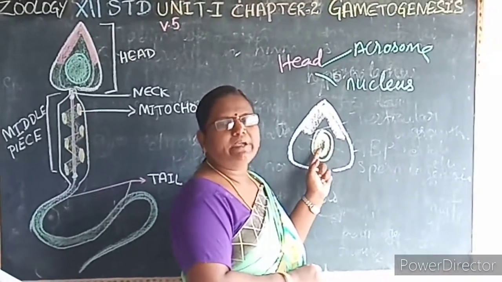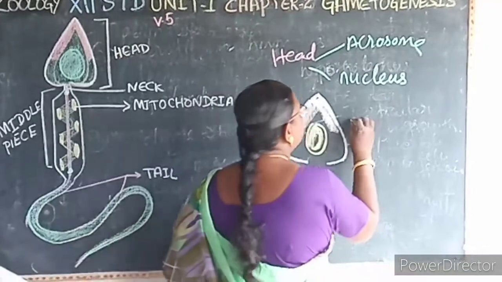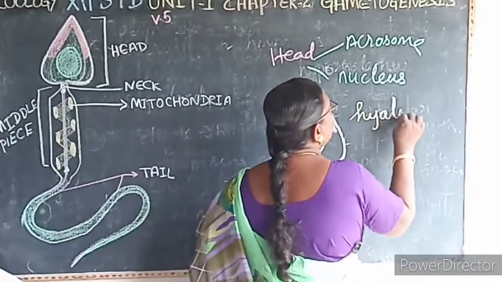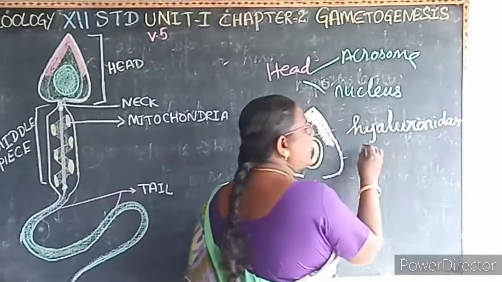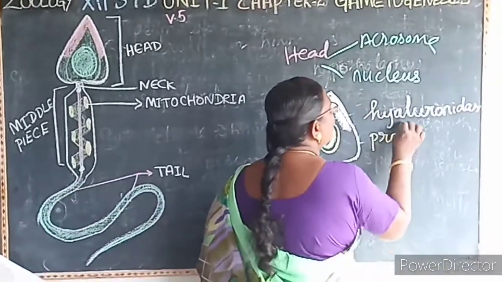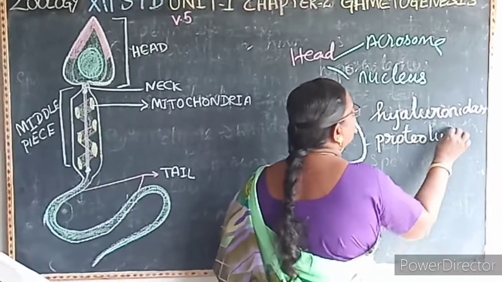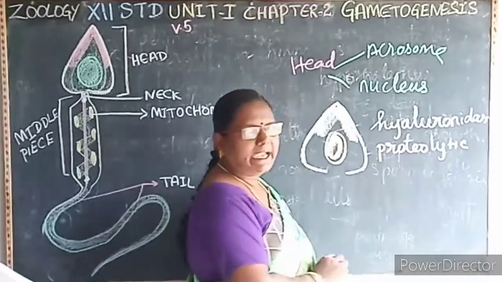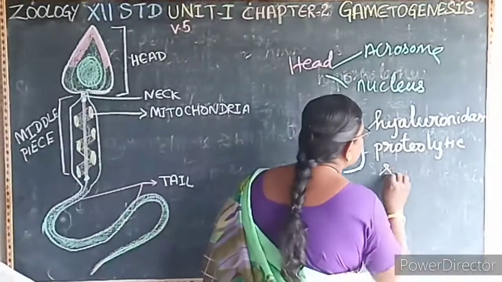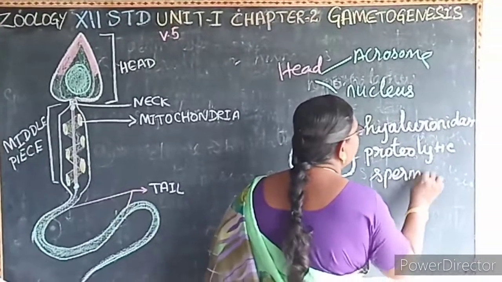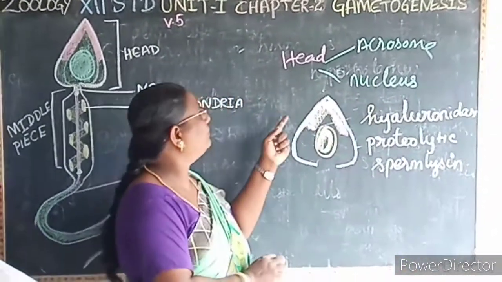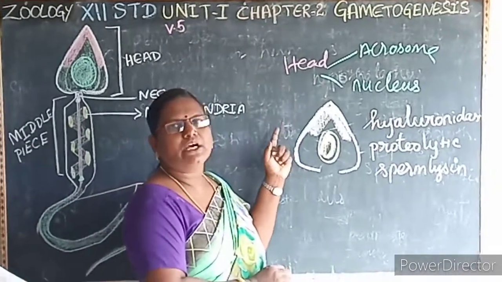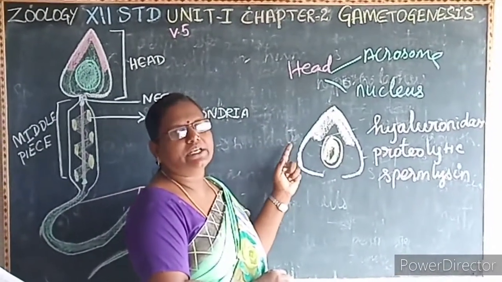This acrosome contains an enzyme that is known as what? Hyaluronidase. This hyaluronidase is a proteolytic enzyme which is called sperm lysine. So the main function or the role of the acrosome is to penetrate the ovum during fertilization.